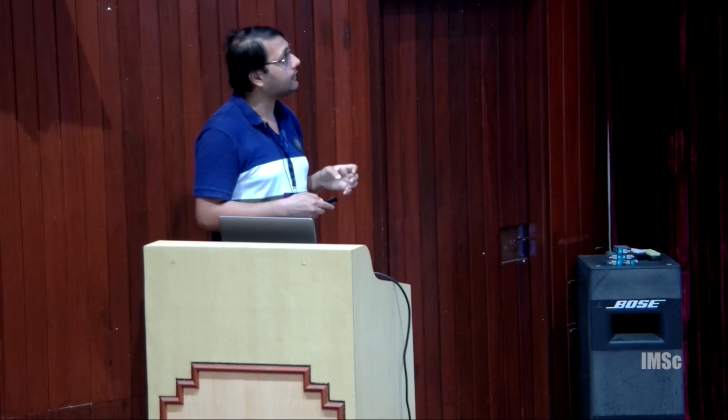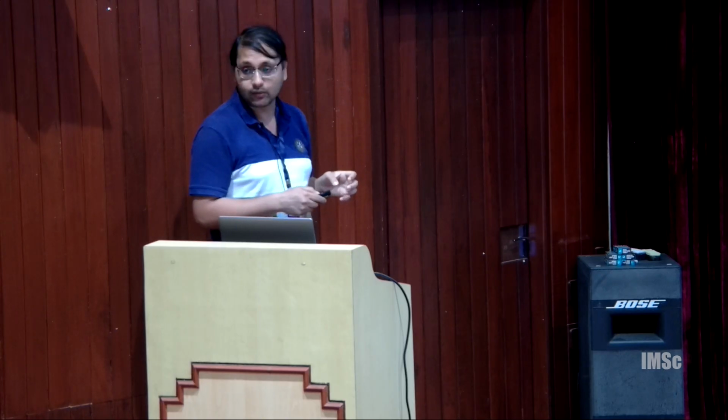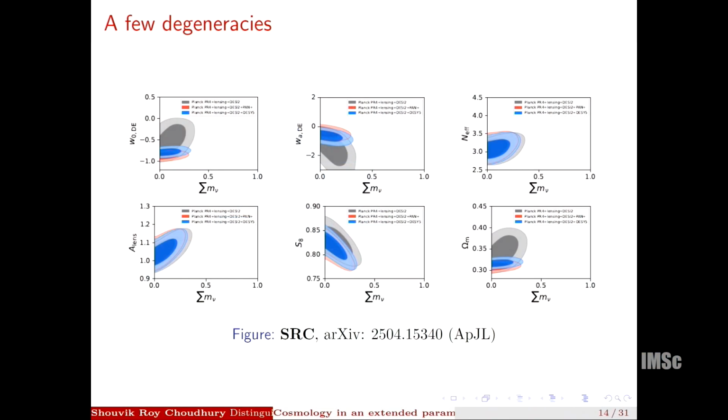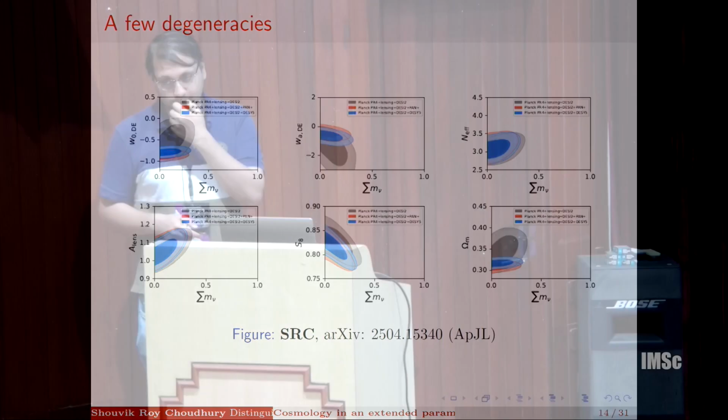What we have used is the Planck PR4 likelihoods, which also don't show any A_lens anomaly in lambda CDM basically. So in this case, we see an A_lens tension above 2 sigma with the weak lensing data, but not without the weak lensing data. So it's again happening because of this correlation. S8 and sum of neutrino masses are correlated, and A_lens and sum of neutrino masses are also strongly correlated. So lower values of S8 choose higher values of sum of neutrino masses as well as higher values of A_lens basically. Thank you.